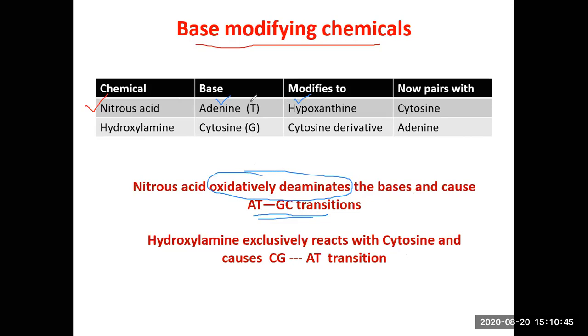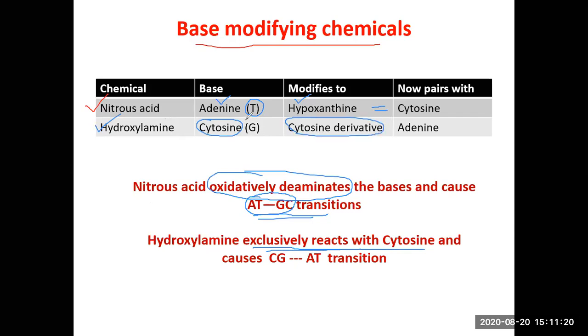Now you know adenine pairs with T, but when it has been oxidatively deaminated to hypoxanthine, it no longer pairs with T, rather it pairs with cytosine. So that is why we said it brings about AT to GC transitions. Similarly, hydroxylamine is another chemical. Hydroxylamine exclusively reacts with cytosine, so it converts cytosine into a cytosine derivative.